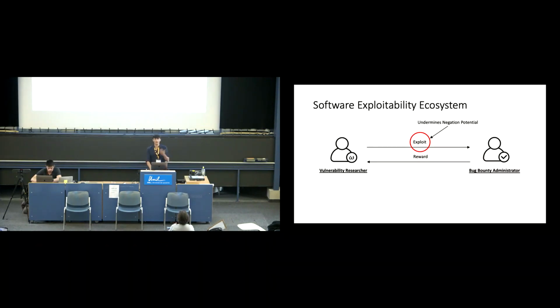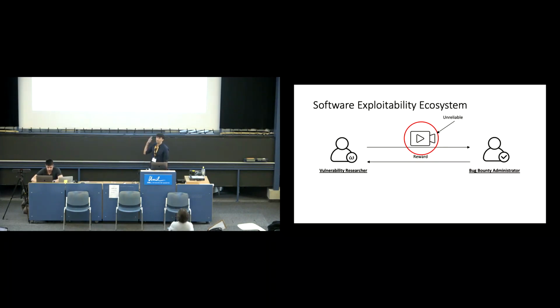So instead of just sending the exploit over, you might want to do something else. One potential thing you could do is take a video of your computer running the exploit, and you say, haha, I showed you, I ran the program, I ran it on my secret input, and it forced it into this bad state. The problem, of course, is that a video can be doctored, and it's not reliable. So this doesn't necessarily convince the bug bounty administrator that things are really happening that way.